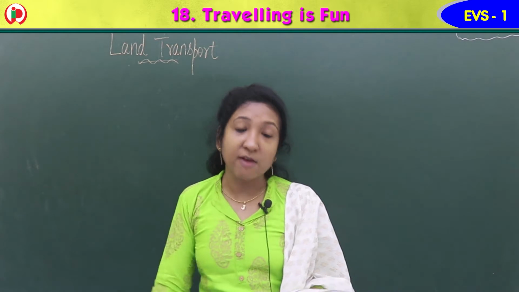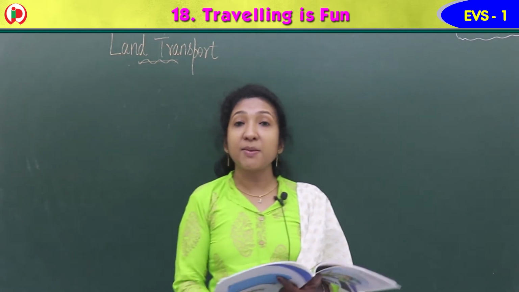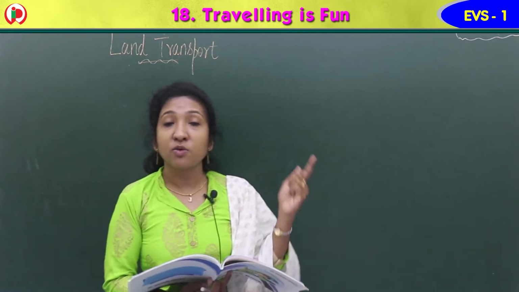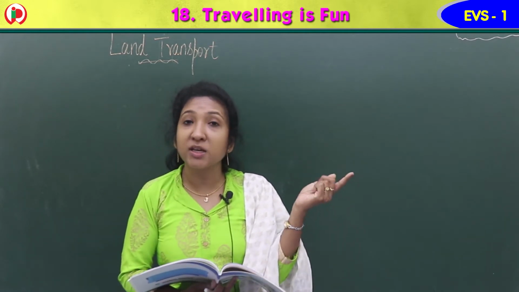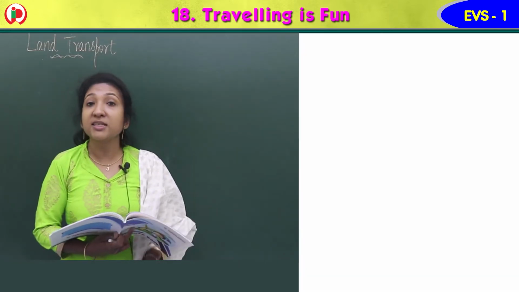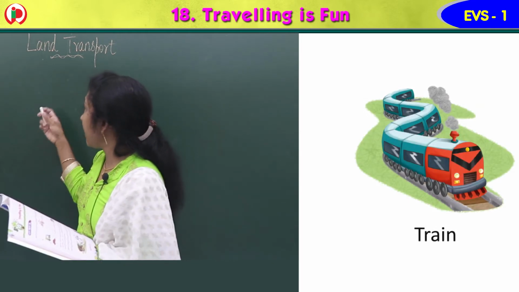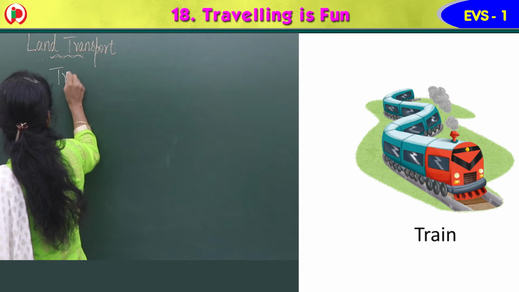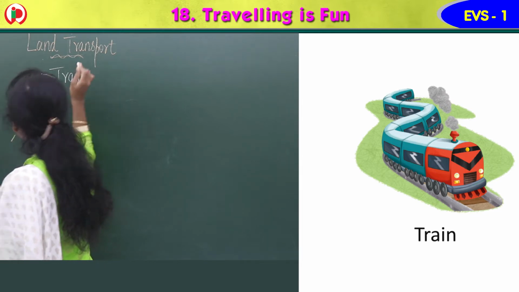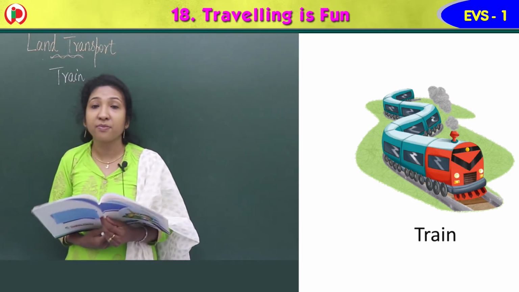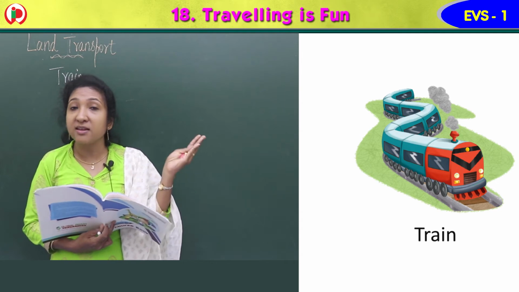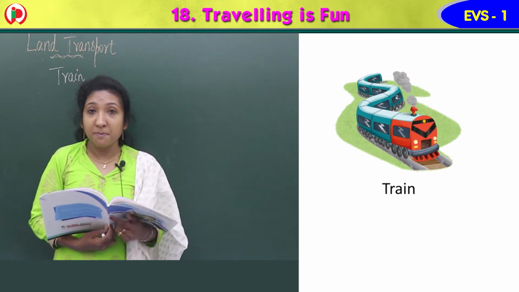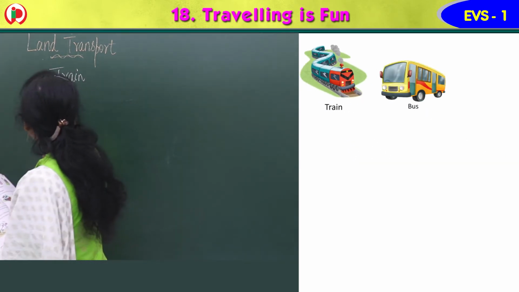Now, which are the means of transport we can see in a city? Yes, first image, name that image. It is a train, isn't it? Train. So train we can see in the city. Next image you can see there is a bus. Bus.